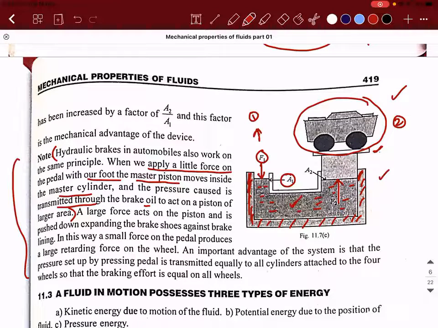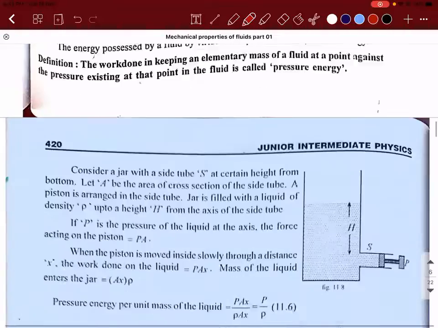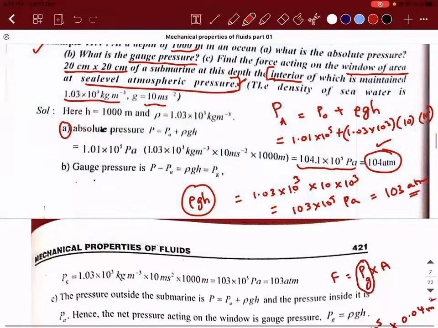Which side area is small? The side where we are applying the force. We are applying the force, right? So the area is small. What is happening? By applying a lesser force, you can generate more pressure, so that it is transmitted and is able to lift a car which is almost 2 ton. 2 ton is almost 2000 kilograms. That is what is happening. Think about it. You will understand slowly.